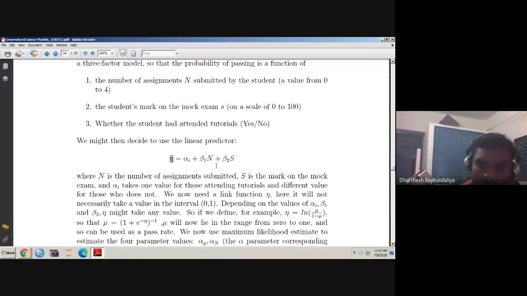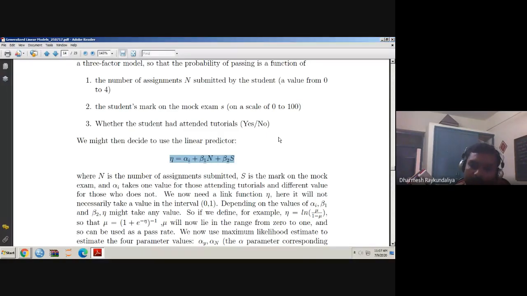No, we can't say, because S is 70. Suppose beta 2 is, let us say, 1. Then eta becomes more than 70. So we cannot directly find the probability of success, because the probability of success, or the passing rate, lies in the interval 0 to 1. However, our eta lies between minus infinity and infinity. So we cannot compare the left hand side, which is on a 0 to 1 interval, with the right hand side, which is on the real line.